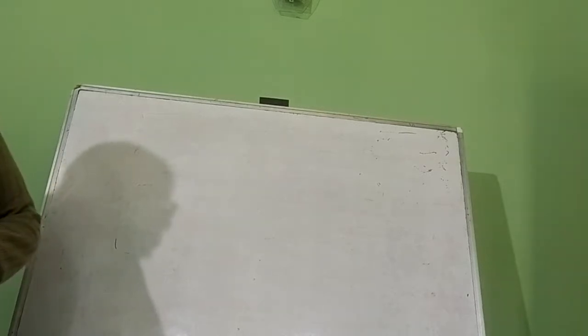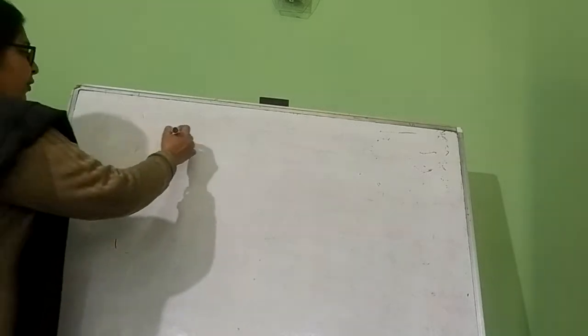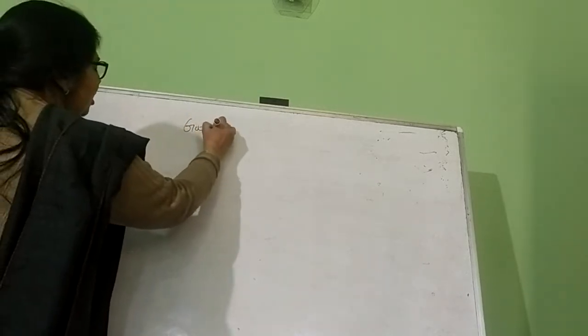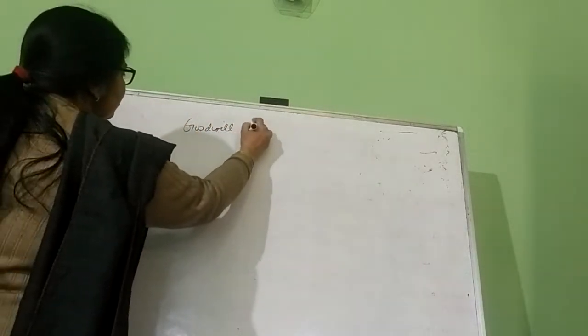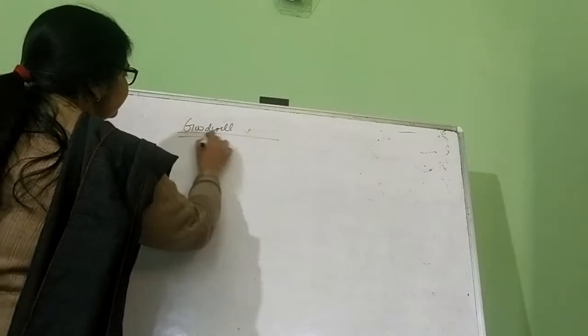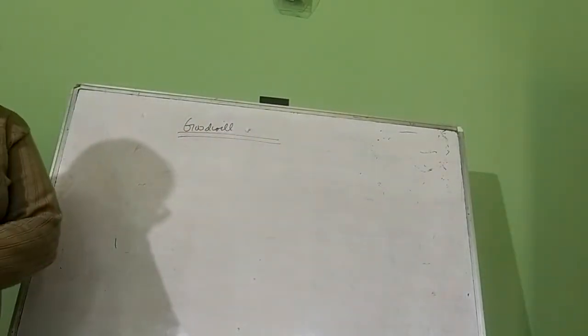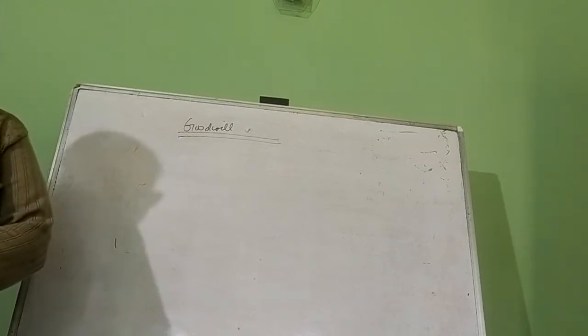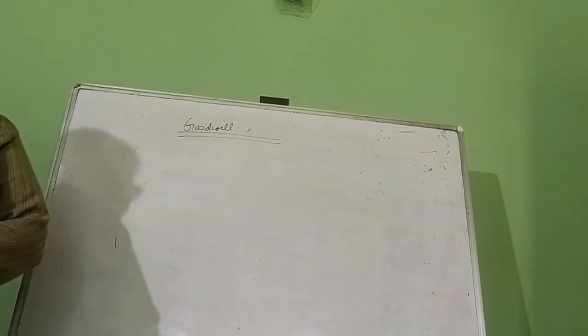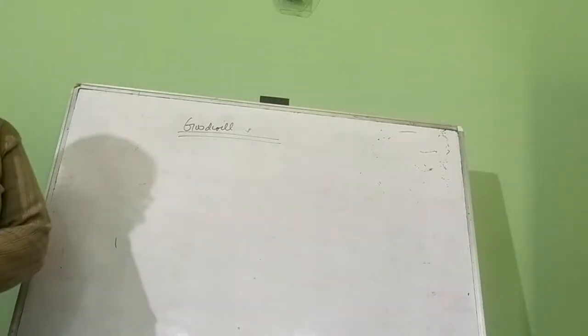So basically there are three cases for the accounting treatment of goodwill. Whenever a new partner joins the partnership firm, he or she will bring a share of goodwill, and that share of goodwill will be given to old partners in their sacrificing ratio.